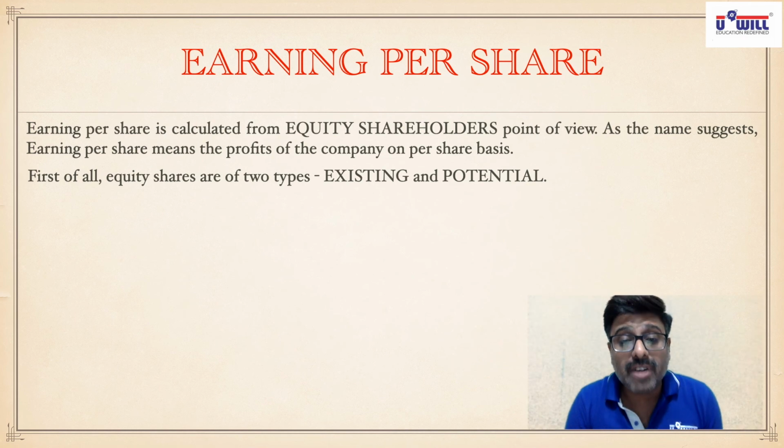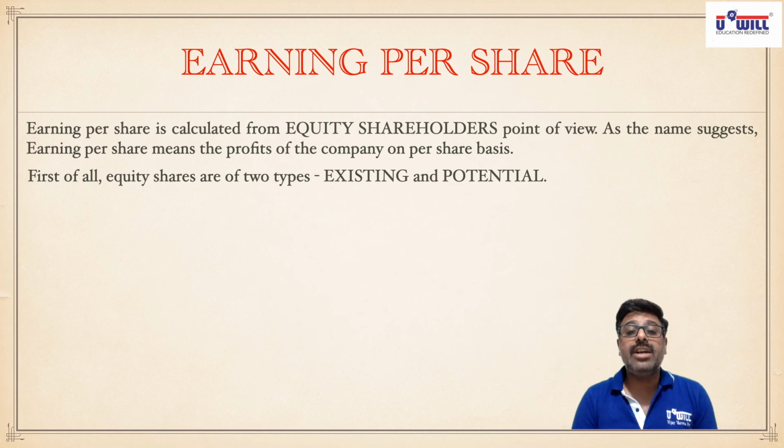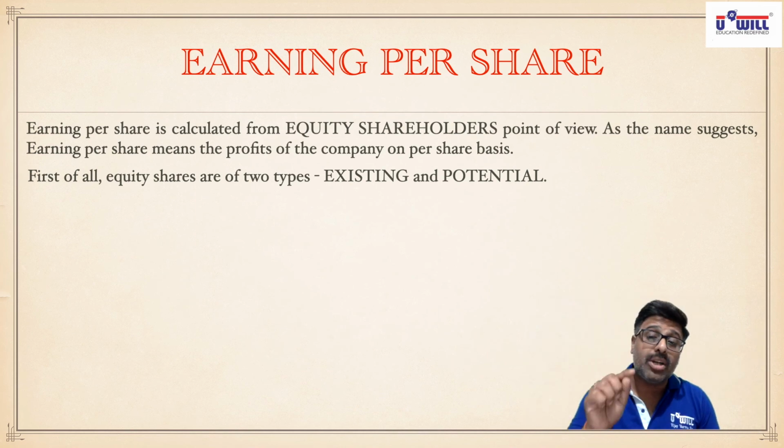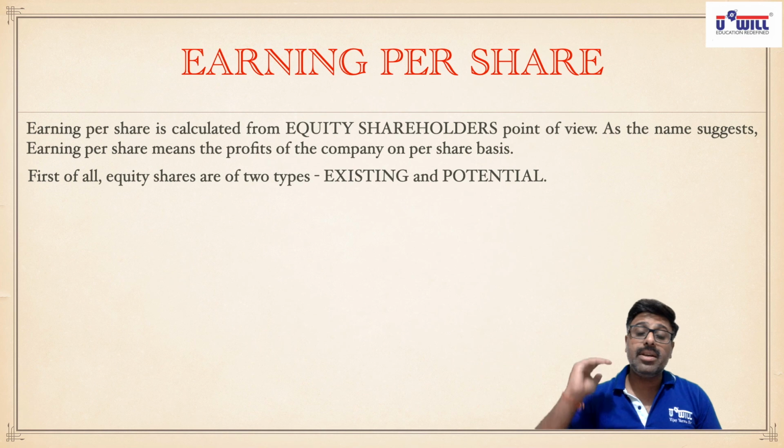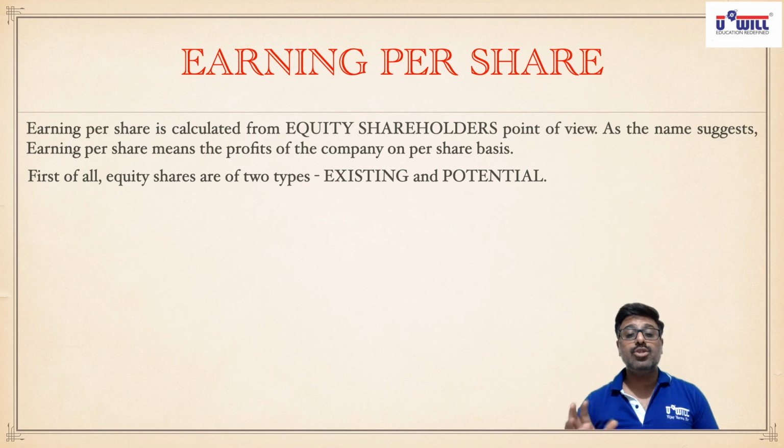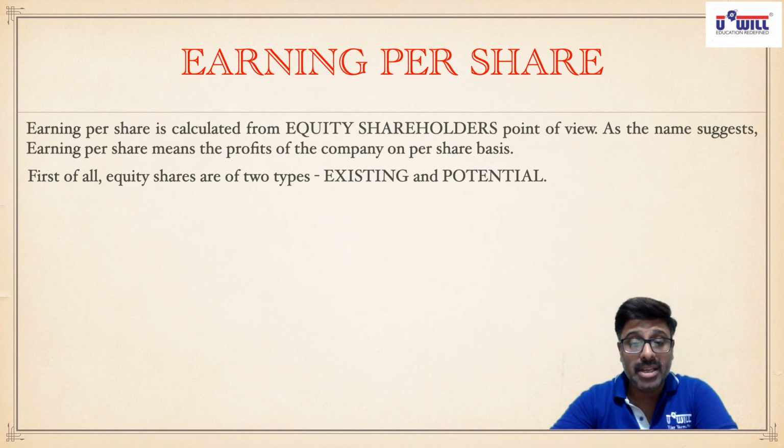For example, convertible debentures and convertible preference shares. Right now they are preference shares and debentures, but they have the potential of becoming equity shares in future when the maturity period arises. Such securities are called potential equity shares.